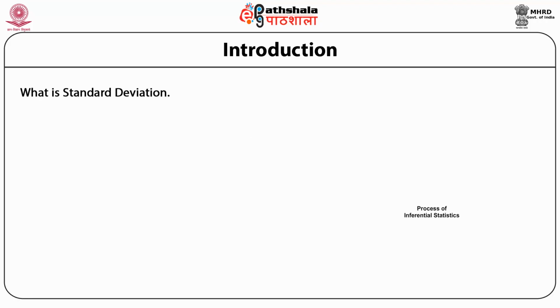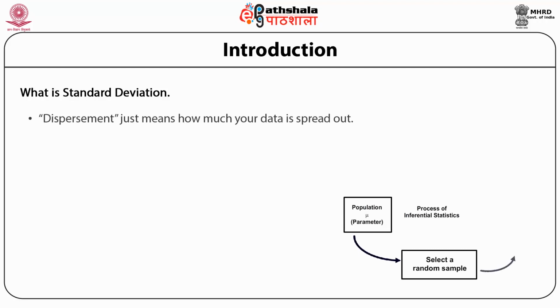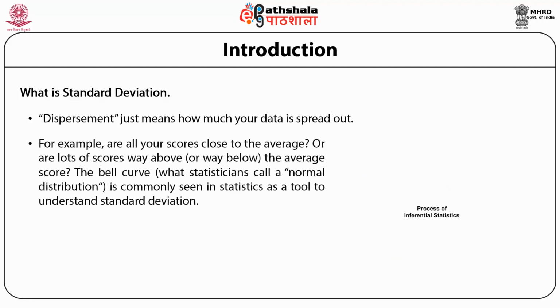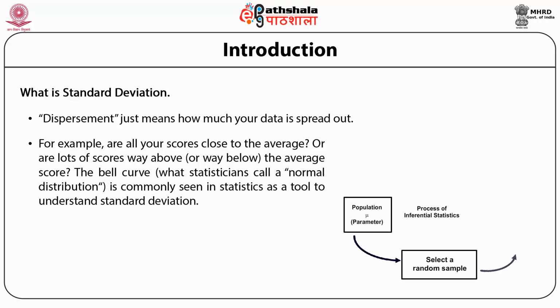What is standard deviation? Standard deviation is a measure of dispersion in statistics. Dispersion just means how much your data is spread out. Specifically, it shows you how much your data is spread out around the mean or average. For example, are all your scores close to the average, or are lots of scores way above or way below the average score?